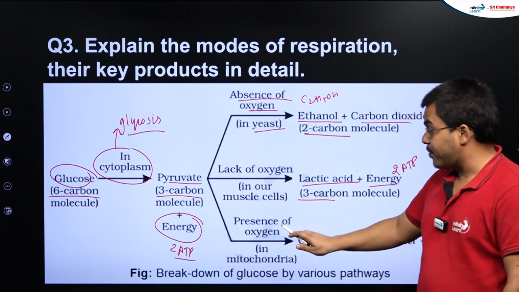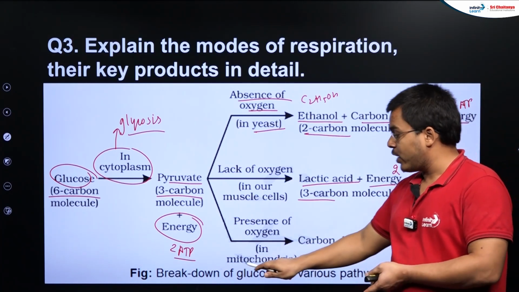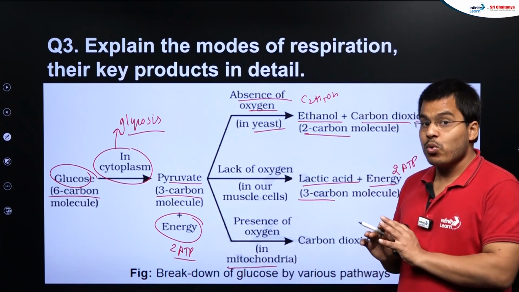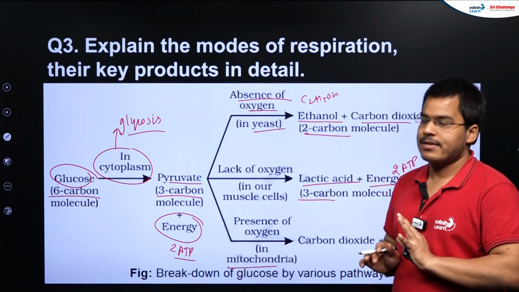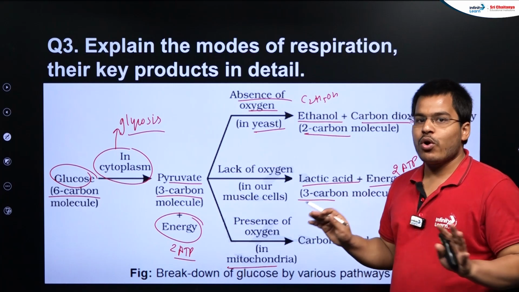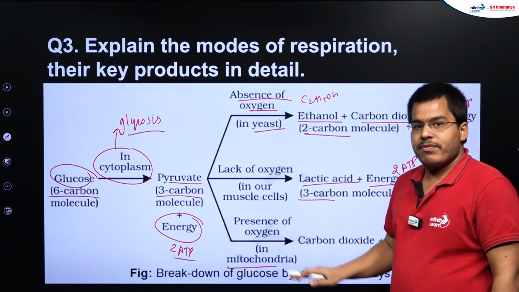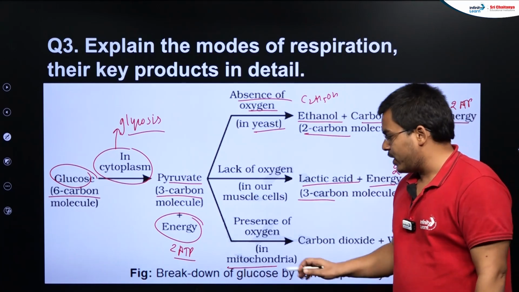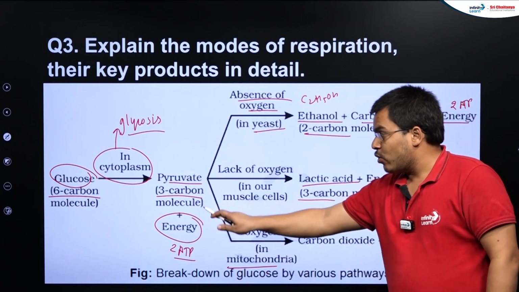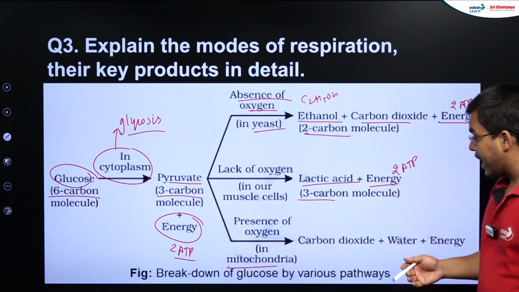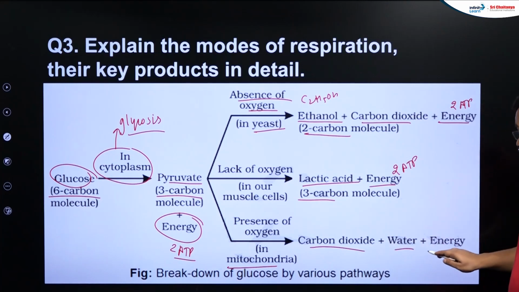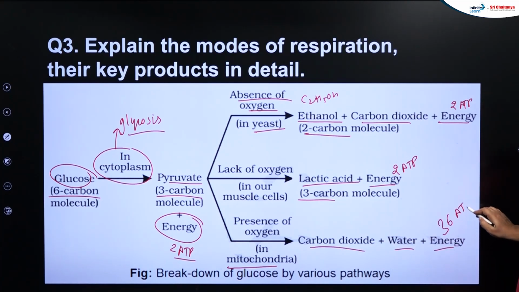After that, students, in the presence of oxygen, it will go into the mitochondria. So mitochondria will be used only when oxygen is utilized. In these 2 cases, mitochondria has no role. This will happen in the cytoplasm itself. Third case, when oxygen is utilized, that is aerobic respiration, your pyruvate will go into the mitochondria, and then carbon dioxide, water and energy are released, and this time, energy is 36 ATP.